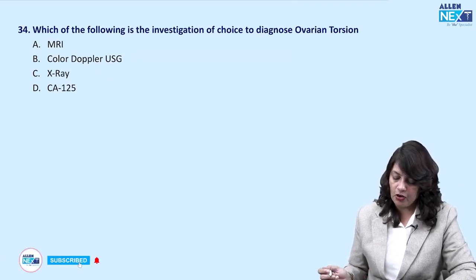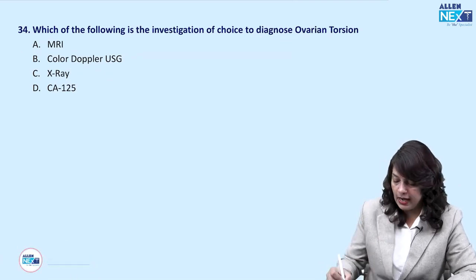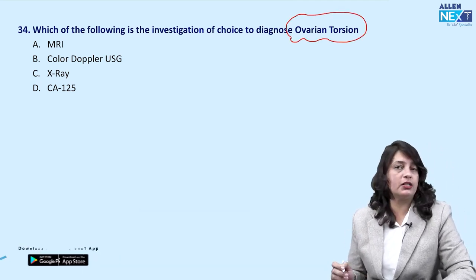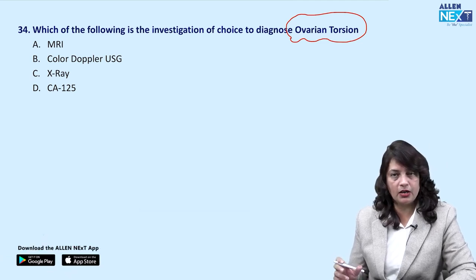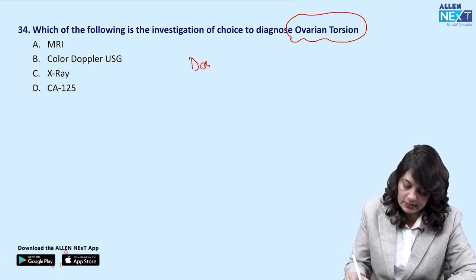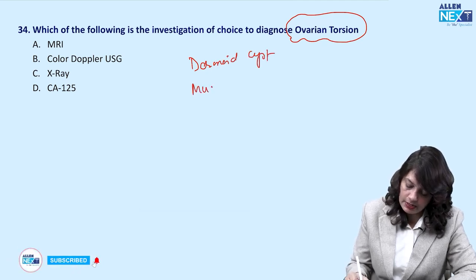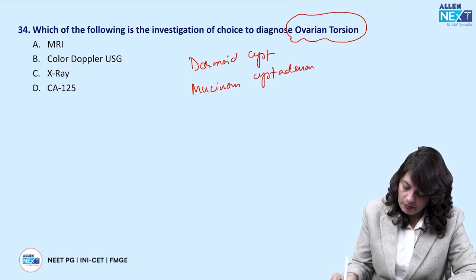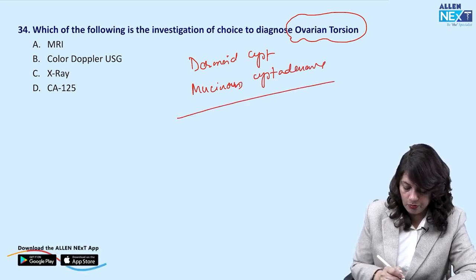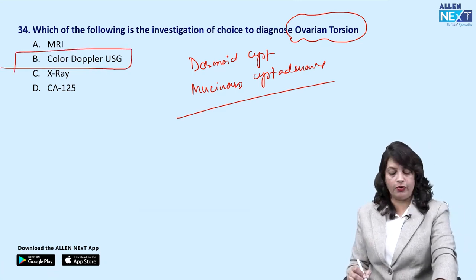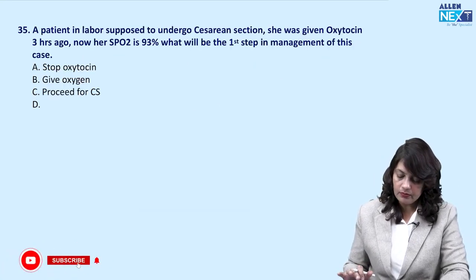Which of the following is the investigation of choice to diagnose ovarian torsion? Which is the type of ovarian cyst that undergoes torsion? It is the dermoid cyst most commonly, and next is mucinous cystadenoma. The color Doppler ultrasound is fair enough to diagnose the ovarian torsion.